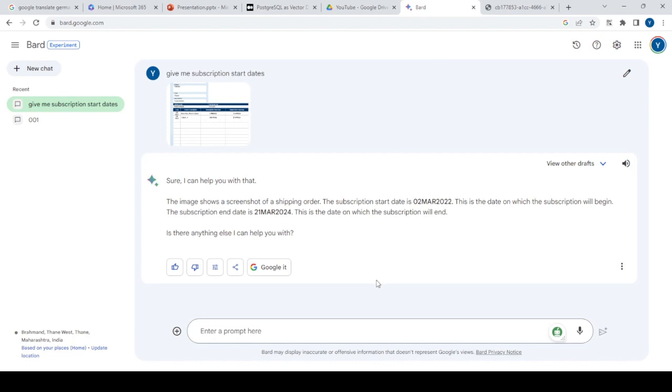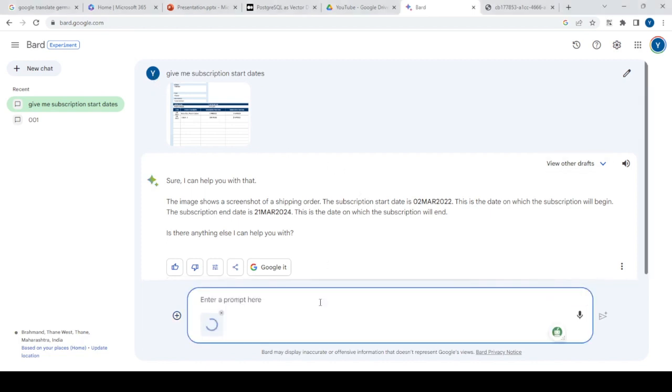So I think it's pretty good results, but since it missed, and this is a specific case where multimodality can play an important role, definitely I would say it's a 50% miss. Now let's try to upload another document. This time I'm going to upload a contract, and let me ask what are the different parties in this.